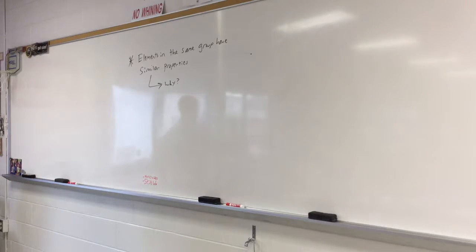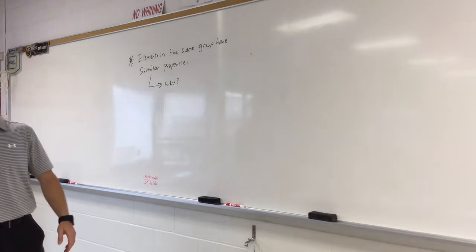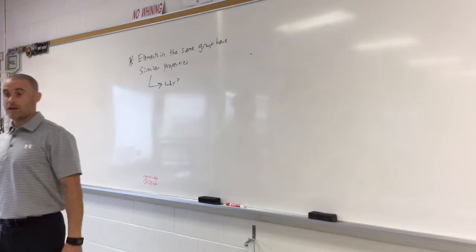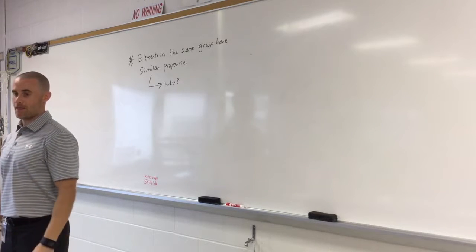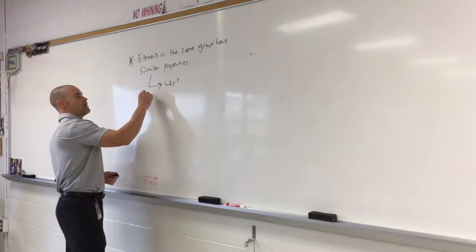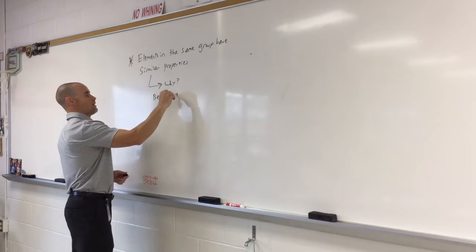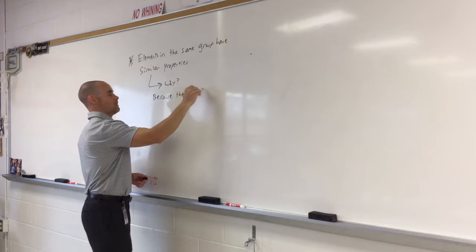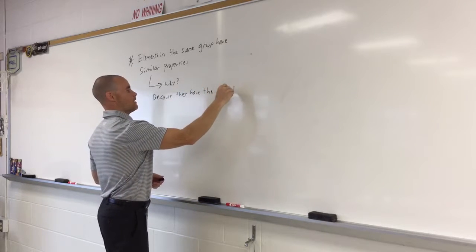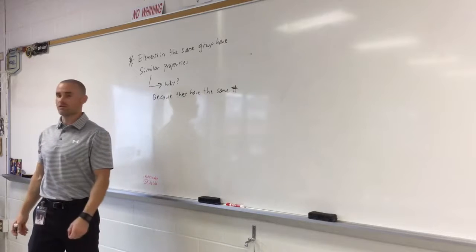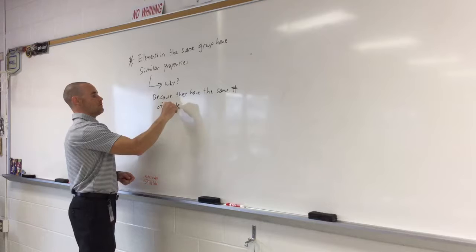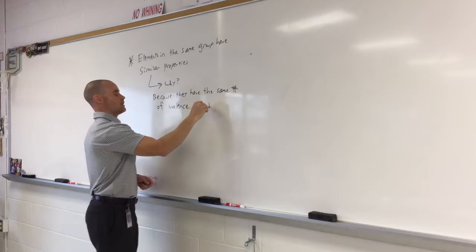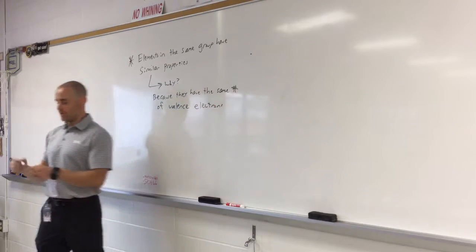I've been going on and on about this. What do I have you look up almost every day? Because the electron configuration is similar. Good. Be more specific. It ends in the same number. Very good. Why? Because they have the same number. What do you call that last number of electrons? Valence electrons. Because they have the same number of valence electrons, that's why they react in a similar way.